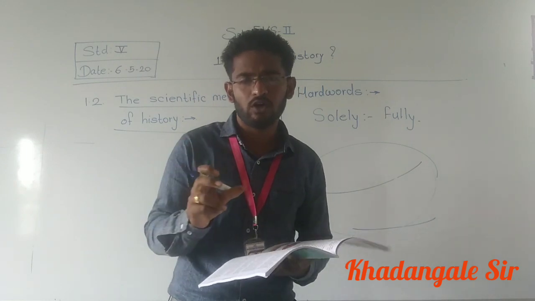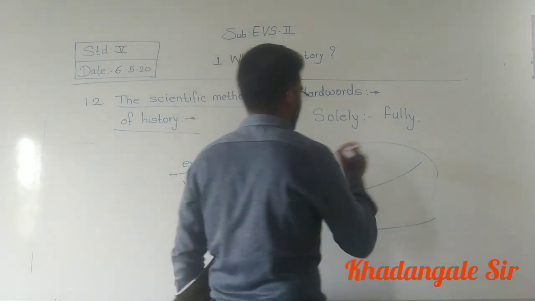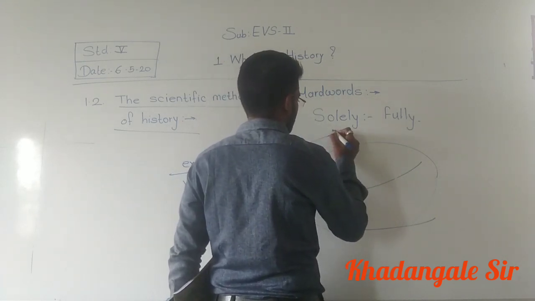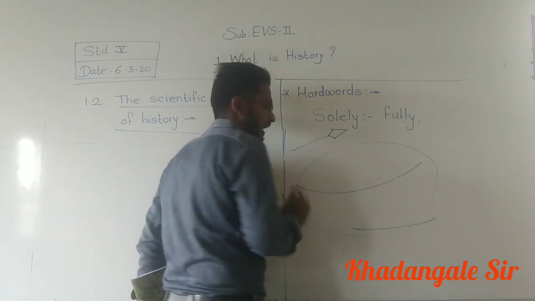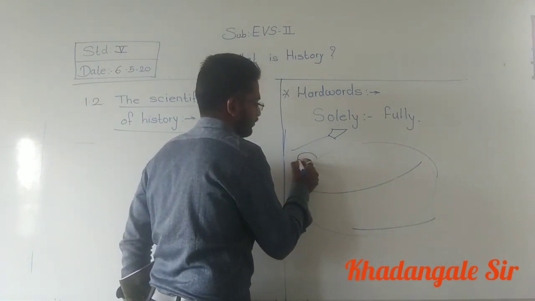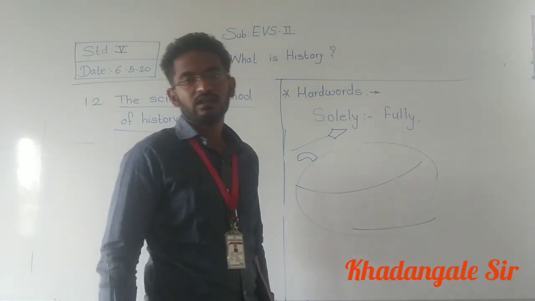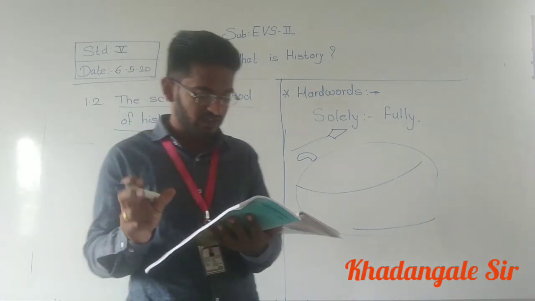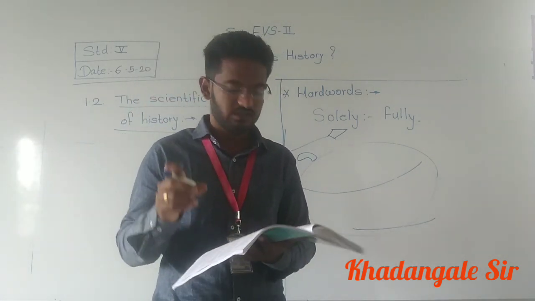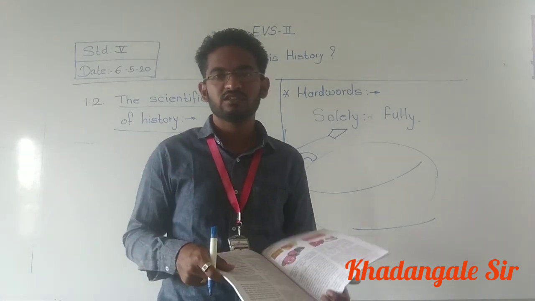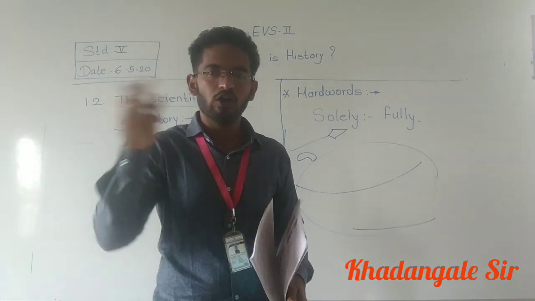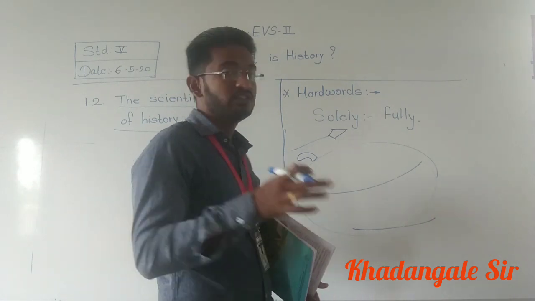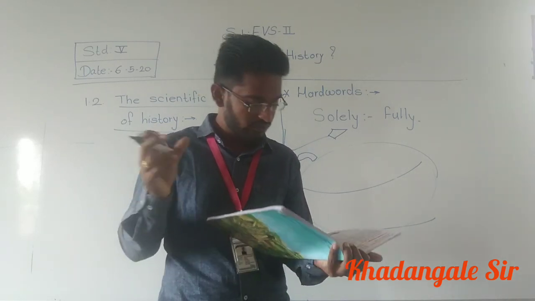Okay, so see, ancient objects. What are the objects those people have made? Ancient objects are like these arrows, their knives of stone, like these things. These are the ancient objects. Then structures, sculptures. Sculptures means big stones, and on those stones they have given some different shapes. Those are called sculptures.